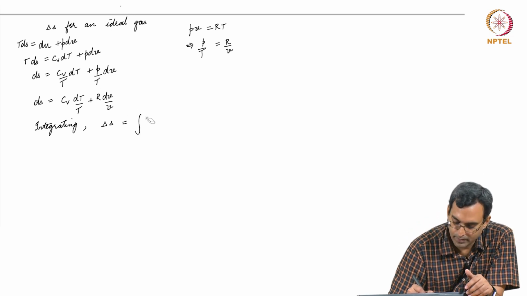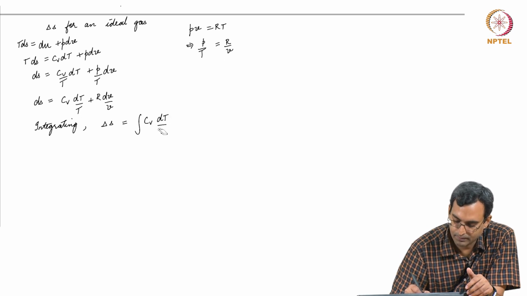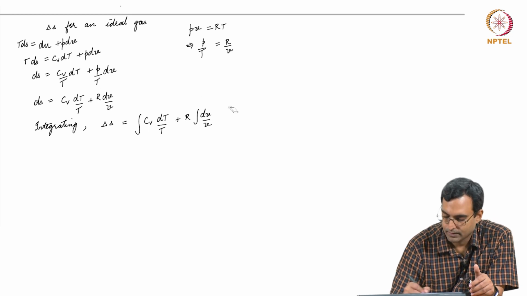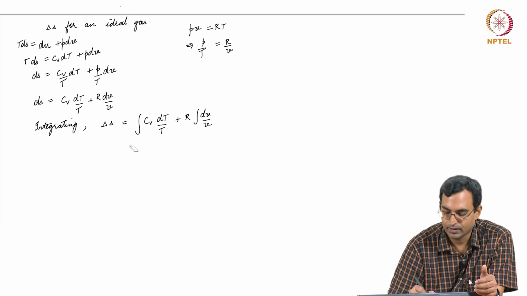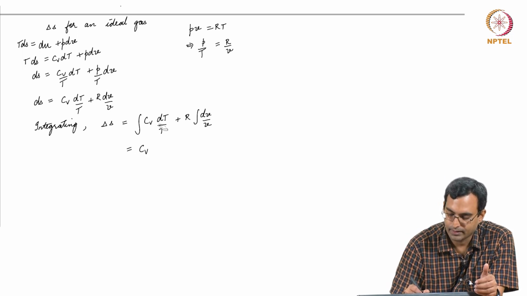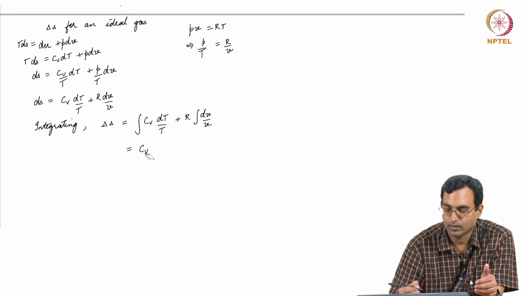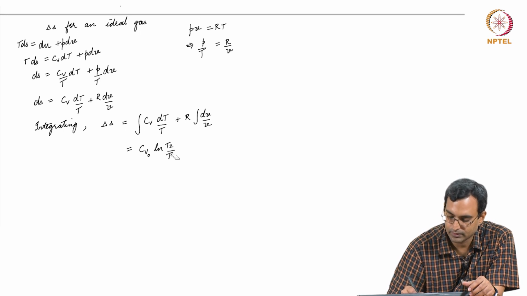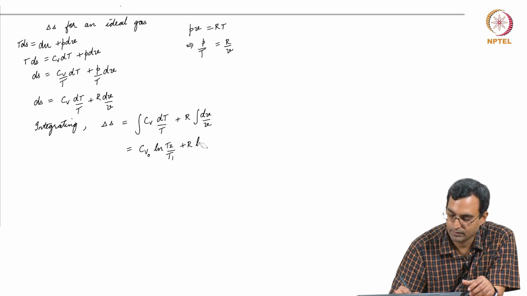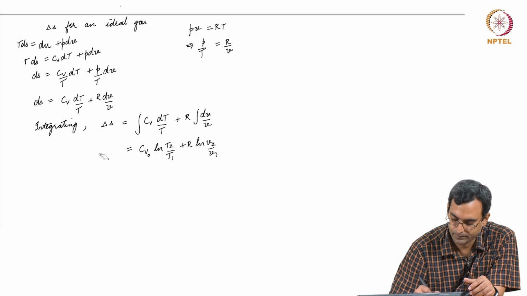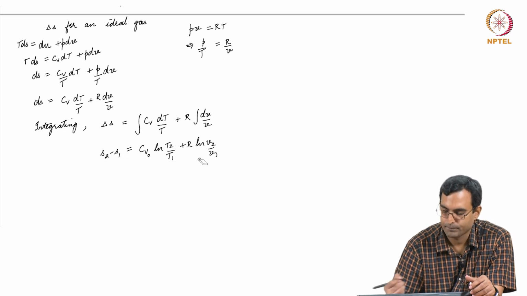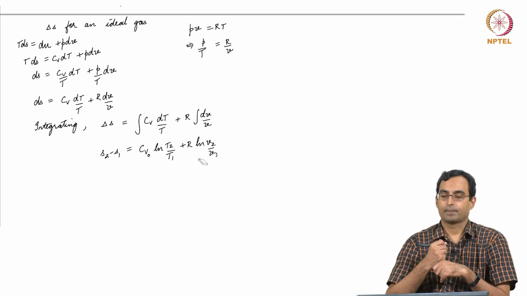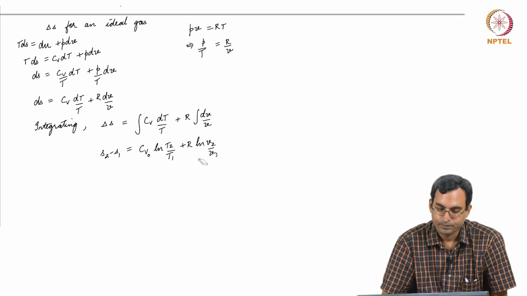So, anyway, the general thing would be that I take this as integral of Cv dT by T, R is a constant anyway. So, R into integral of dV by V. So, I would have to integrate this. In the particular case where I take Cv as constant, I can take Cv out. So, for example, I can call it some Cv naught, it's constant, and integral of this is essentially ln T2 by T1. Integral of this, even when this is not a constant, would be ln V2 by V1. So, I have S2 minus S1 is some expression of this form.